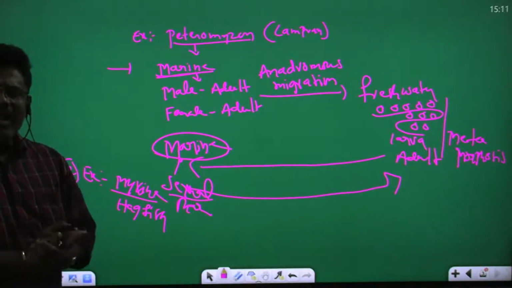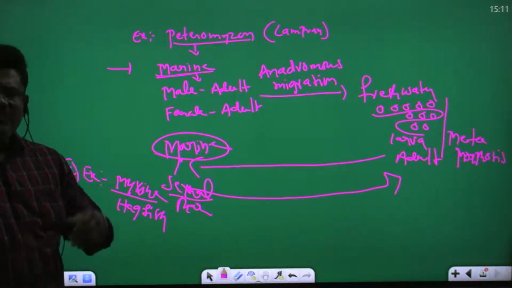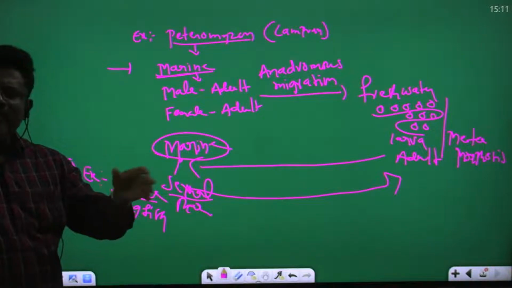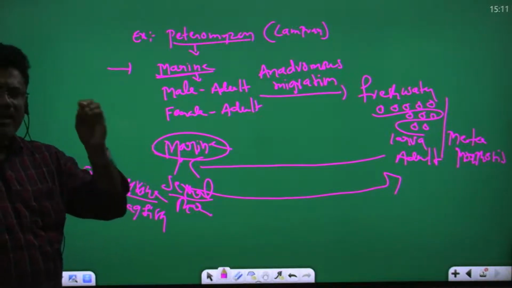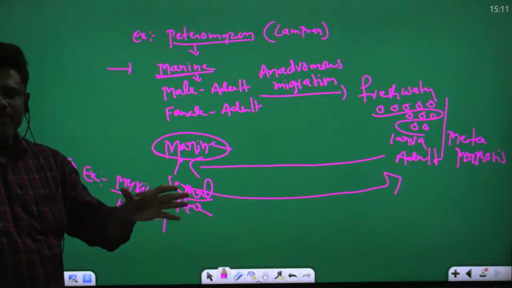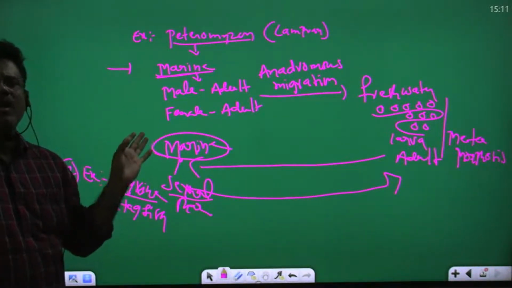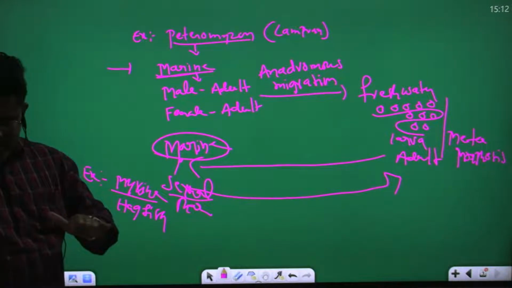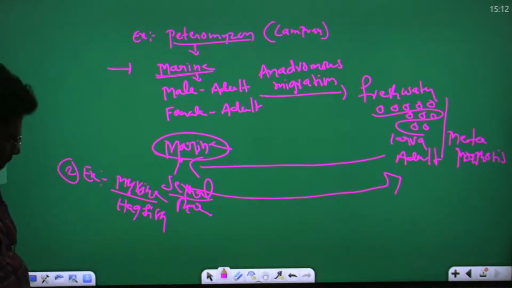The Petromyzon moves into fresh water for spawning, which is called anadromous migration. After spawning in fresh water, male and female both die. But eggs develop in fresh water into larvae, and larvae develop into adults. Then adults move back to marine water. So this is the importance of cyclostomata.